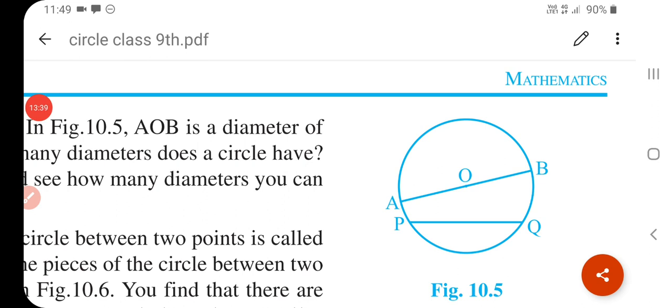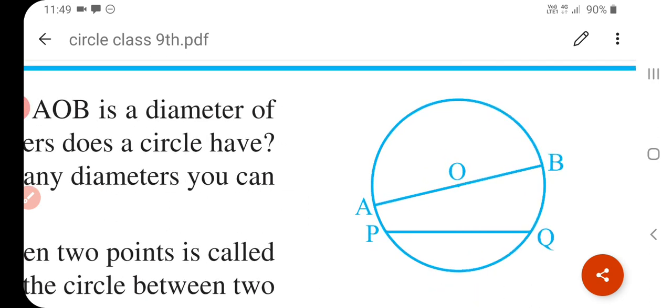Okay, understand? So what about a chord of a circle? A line segment joining any two points of a circle is called a chord of a circle. Okay, here PQ is a chord of a circle and AOB is called a diameter, because AOB is also a chord of a circle, but it passes through the center, so we can say that it's a diameter. And however many diameters you draw, all of those diameters will be the same in length. Length of the diameter is the same. Okay, understand?